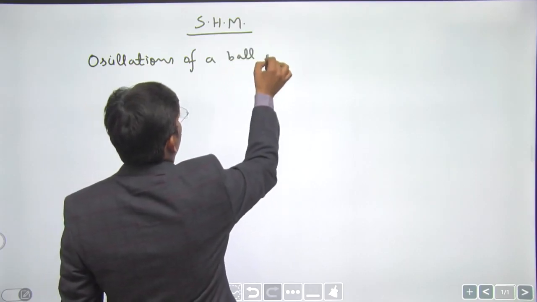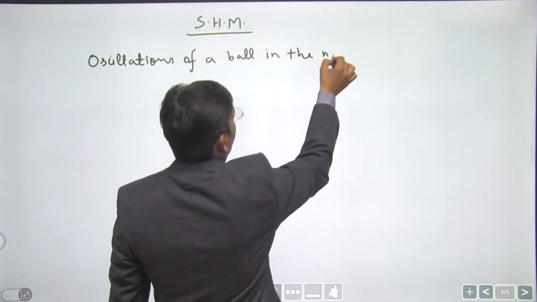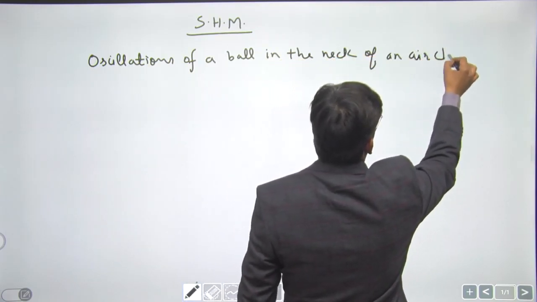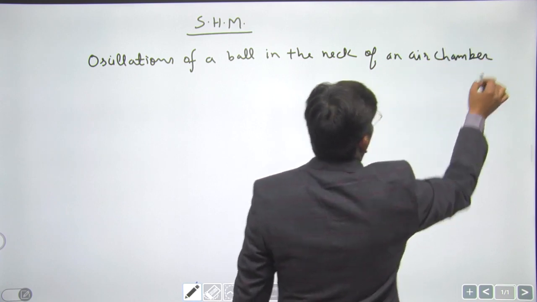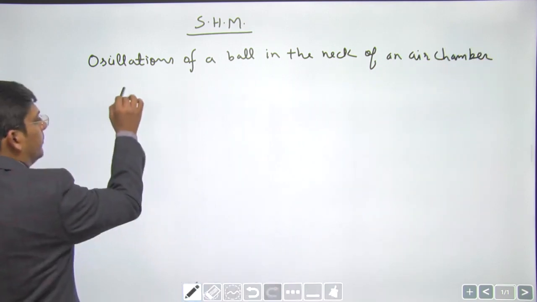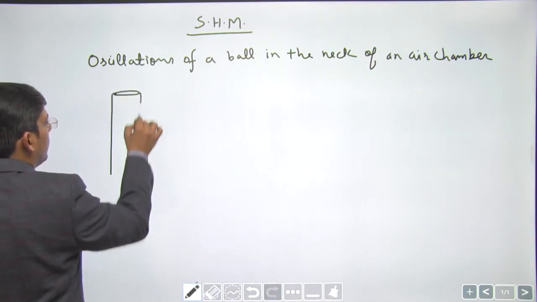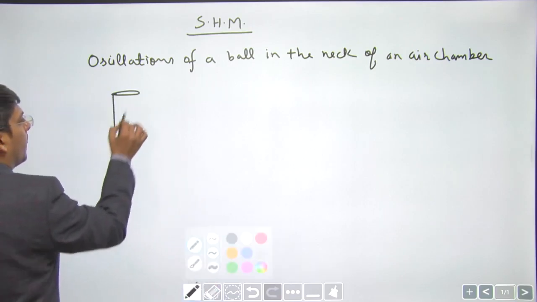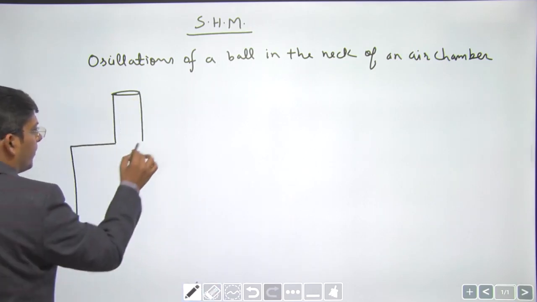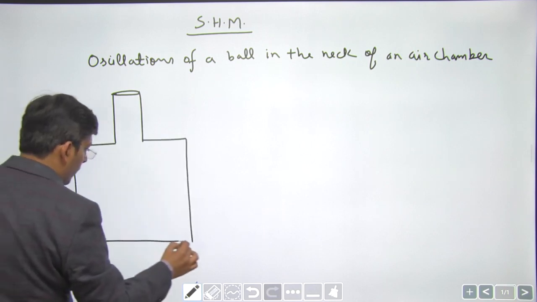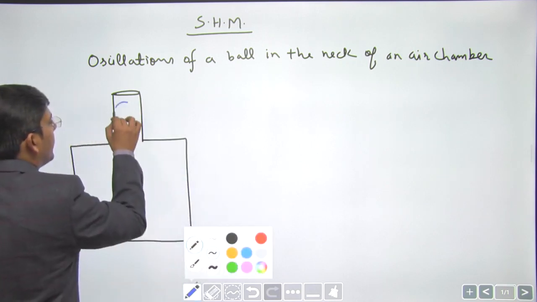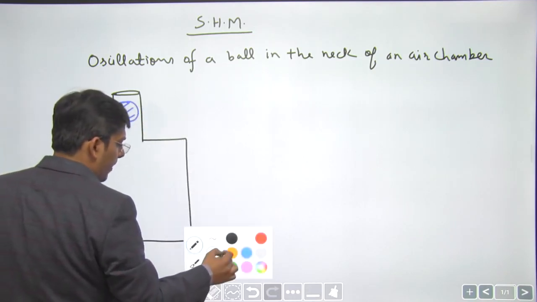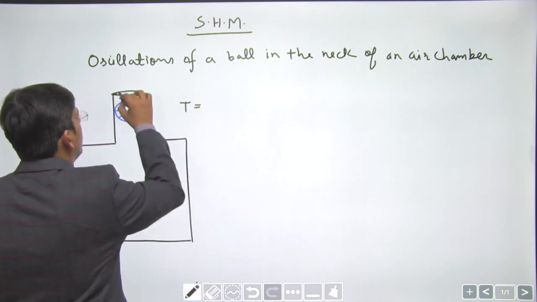So if you have an air chamber, and a ball is oscillating in the neck of an air chamber, right? Then time period of oscillation of that ball is given by T equals, symbols have their usual meaning.